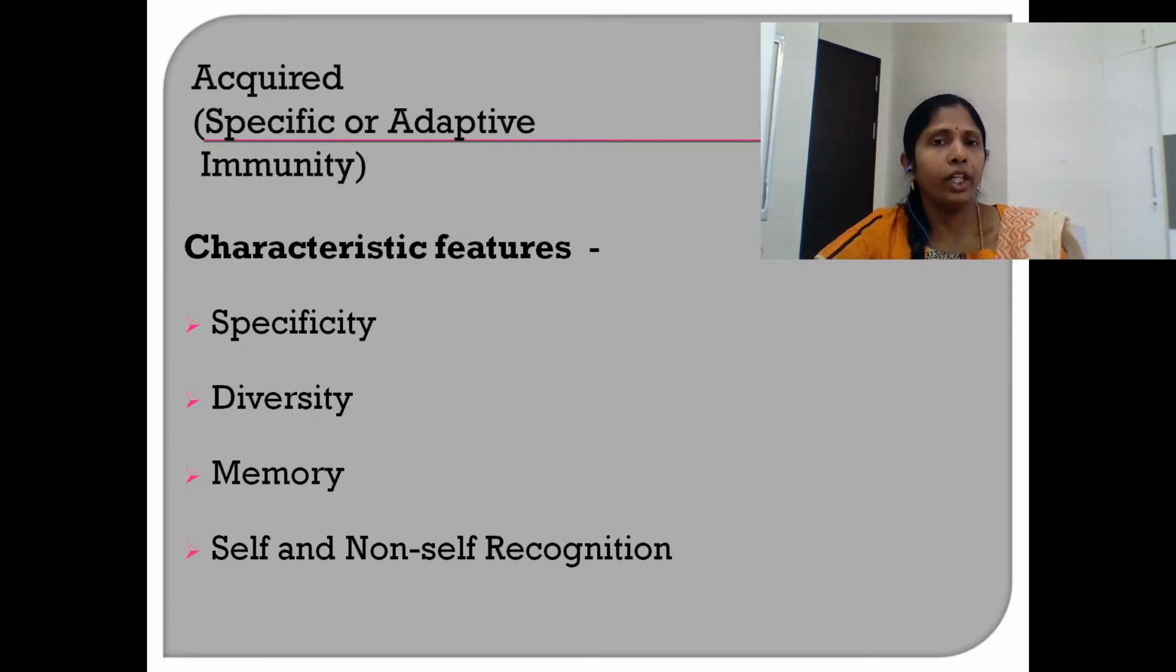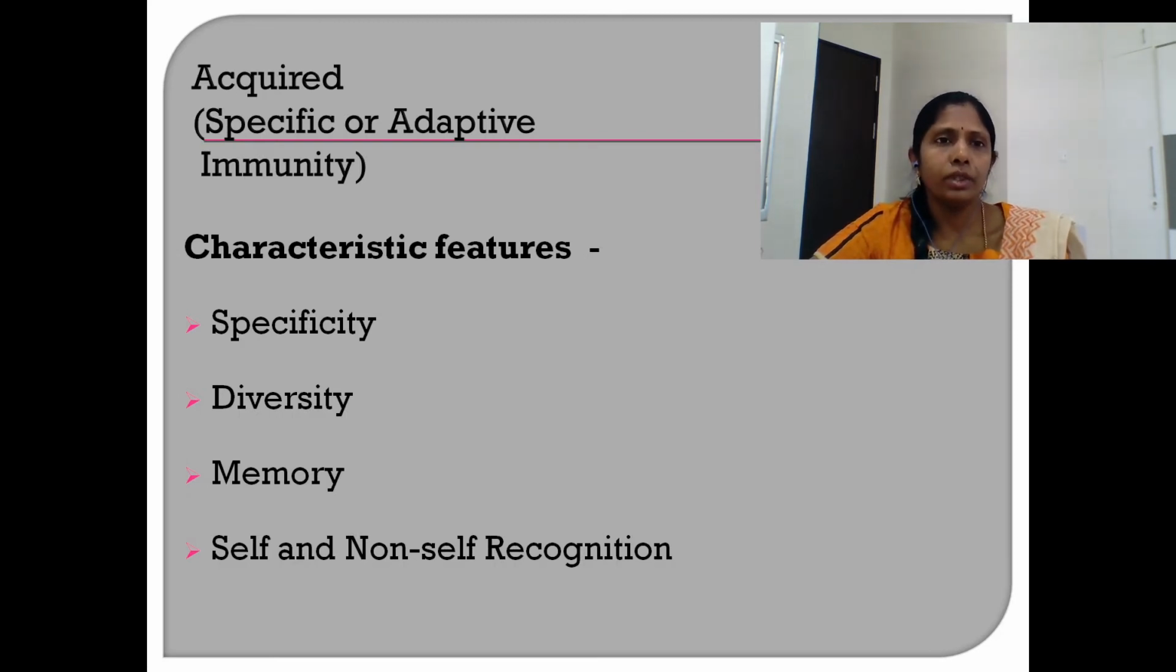Then memory. Immunological memory is a very important characteristic feature of the adaptive immune system. So once an individual encounters a particular pathogen or a toxin, the immune system responds and reacts to this antigen, maybe a pathogen or a toxin, and also remembers that particular antigen for several years to come in the life of the individual. This memory may last for some years to the lifetime of the individual.